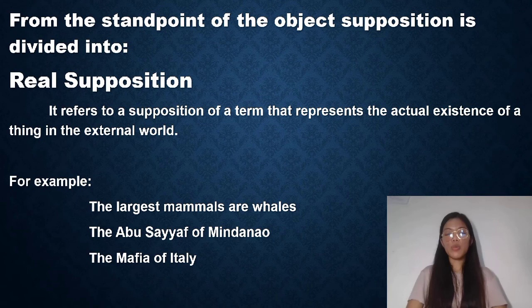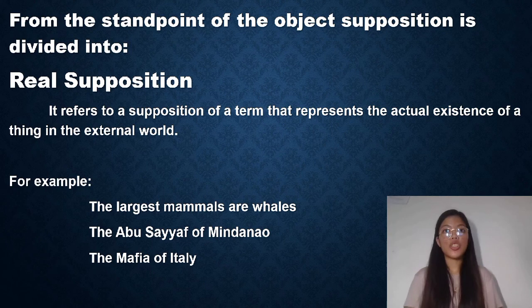From the standpoint of the object, supposition is subdivided into three. Let's tackle first the real supposition. It refers to a supposition of a term that represents the actual existence of a thing in the external world. All this means is that we intend the words to stand for something existing as a real being. For example, the largest mammals are whales, the Abu Sayyaf of Mindanao, the mafia of Italy. We can say that these examples are real supposition as their existence was proven to be true.